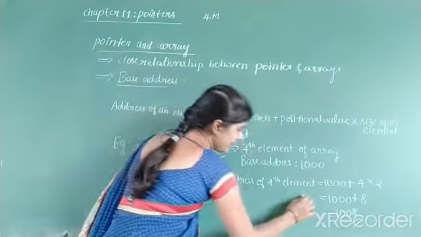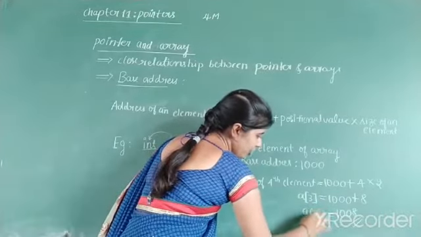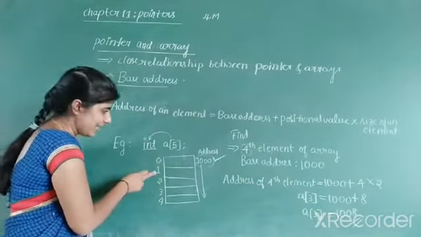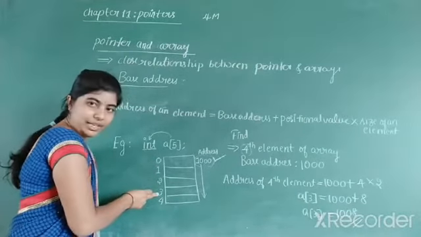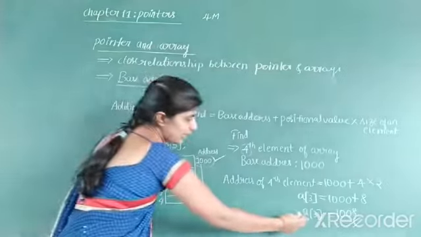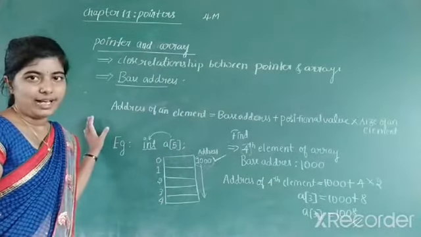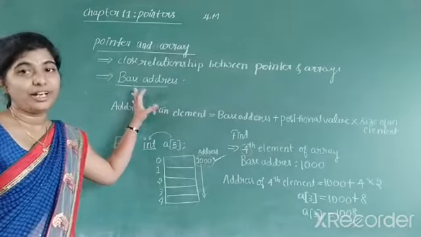So the fourth element is represented as A of 3, because you can see the diagram here. The first element is 0, the second element is 1, the third element is 2 and the fourth element is 3. So A of 3 you have to write here. So this is about pointers and arrays, and this is the explanation related to pointers.